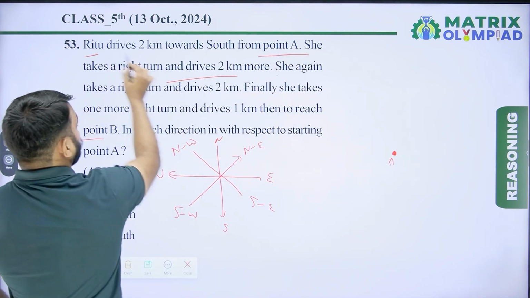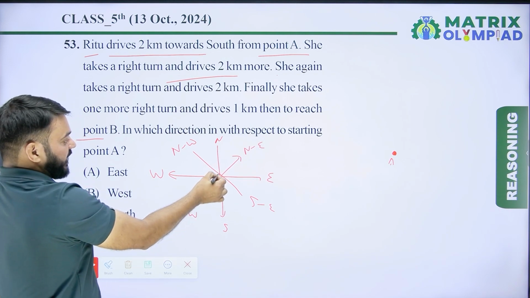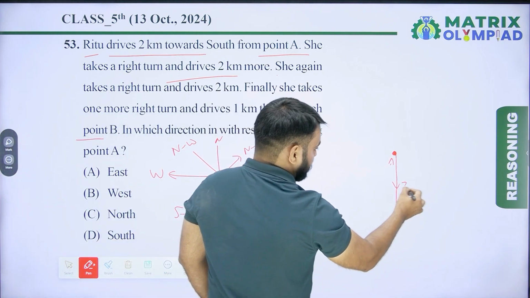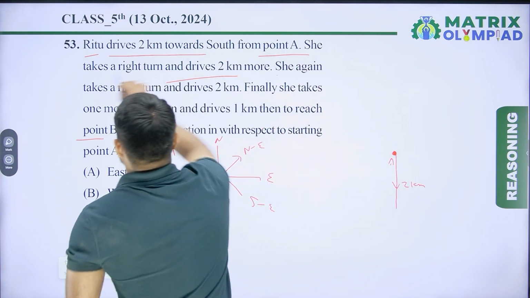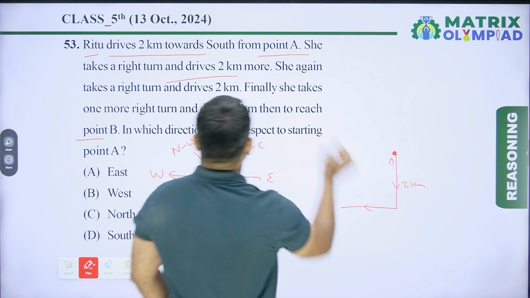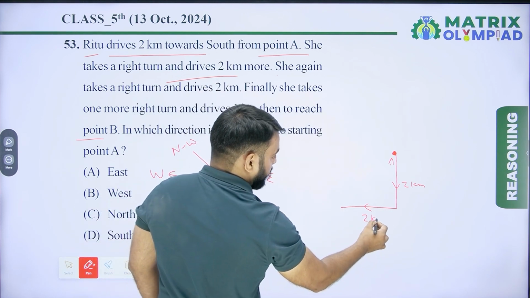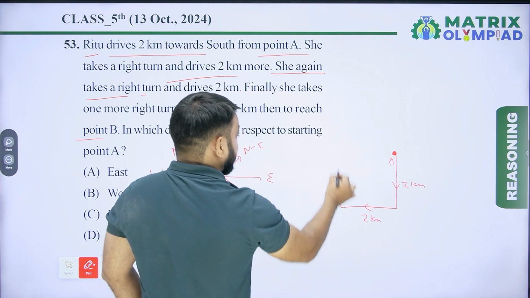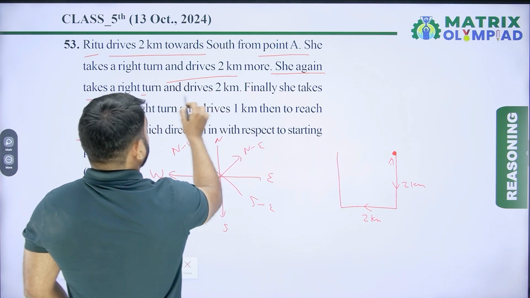Now Ritu drives 2 km towards south. Now she takes a right turn and drives 2 km.